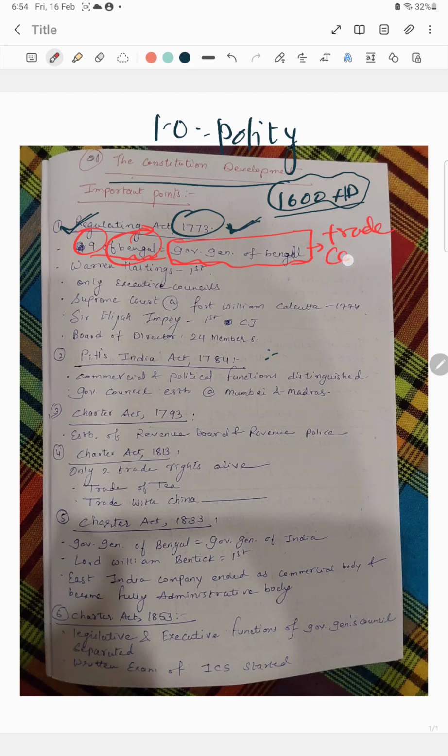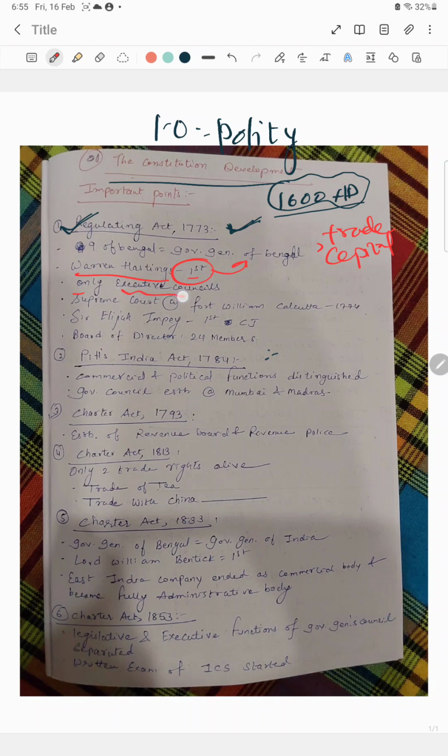Because as we know in the map, West Bengal is at the border, sharing borders with neighboring countries, so by having control over that, they could easily enter the territory of India. And the first Governor General was Warren Hastings. Okay, Warren Hastings was the first Governor General of Bengal.